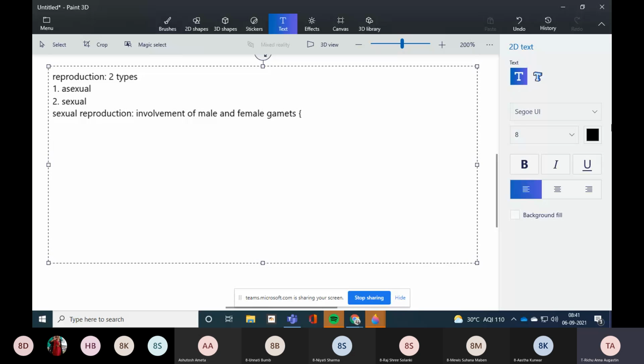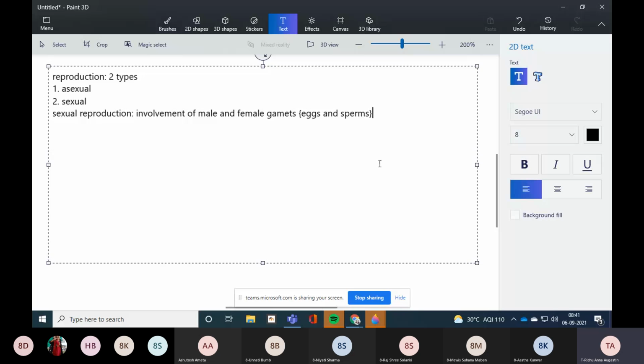In brackets, you can write eggs and sperms, or we can say sperms and eggs. Male for sperms and female for eggs. Then, collectively, these are known as what? Gametes. These eggs and sperms, nothing else, are collectively known as gametes.